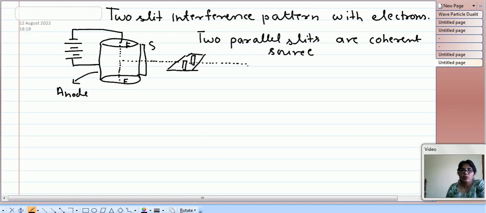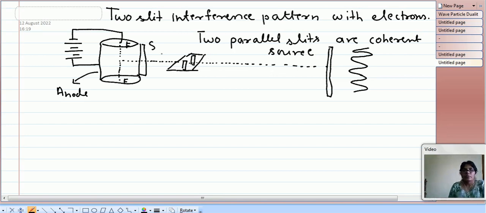If we put a photographic plate to observe the phenomenon, then we find the interference pattern by the two slits acting like two coherent sources of electrons. This interference pattern is like this. There will be maxima and minima on both sides of the center, with the same amplitude.